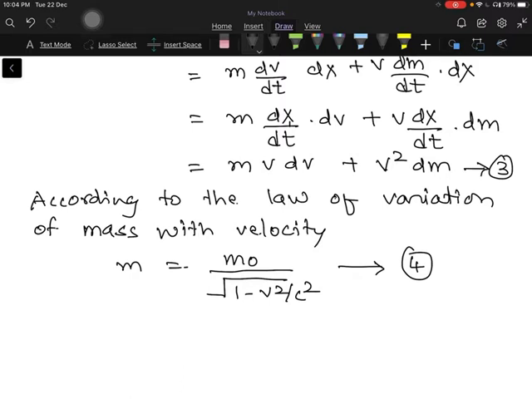Okay, so now we can square this equation. Therefore, squaring, we get m square is equal to m naught square divided by the square root of 1 minus v square upon c square, the whole square.